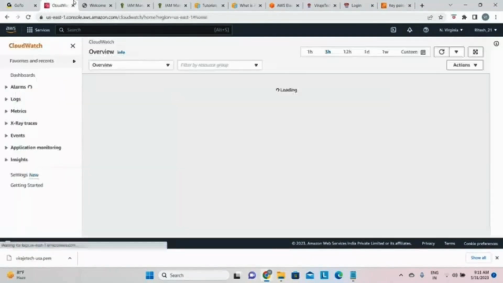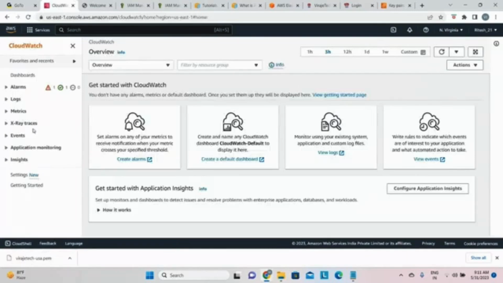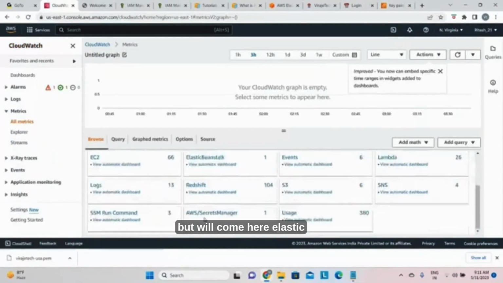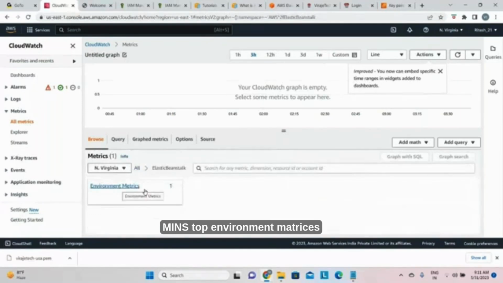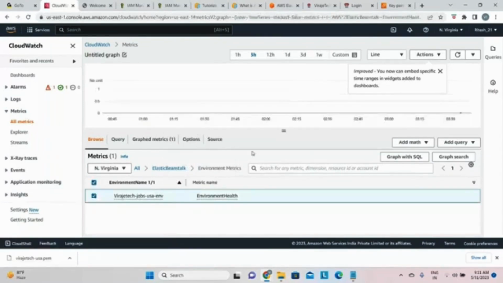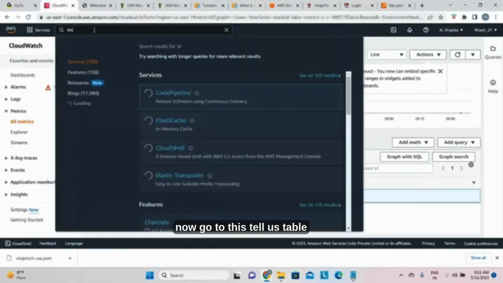So CloudWatch is for monitoring purposes. So you go to the metrics, all metrics will come here. Elastic Beanstalk environment metrics. See VirajeTech. Okay, so here you can get those metrics. Now go to this Elastic Beanstalk.